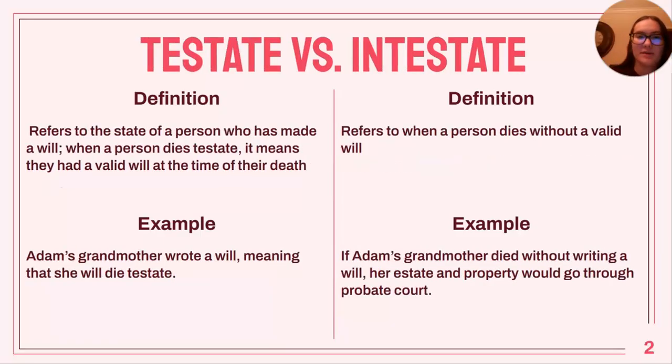Next we have testate versus intestate. Testate refers to the state of a person who has made a will. So when a person dies testate, it means they had a valid will at the time of their death. An example would be Adam's grandmother wrote a will, meaning that she will die testate. Intestate refers to when a person dies without a valid will. If Adam's grandmother died without writing a will, her estate and property would go through probate court.